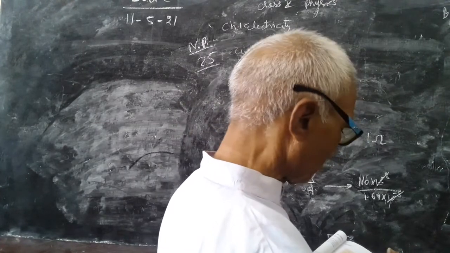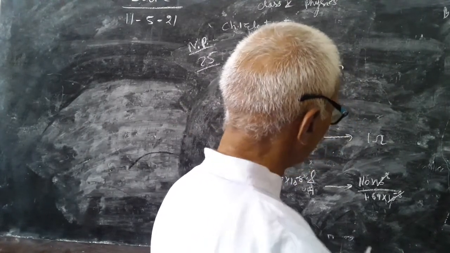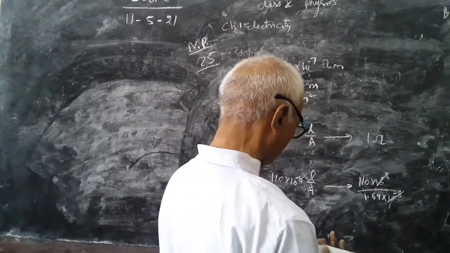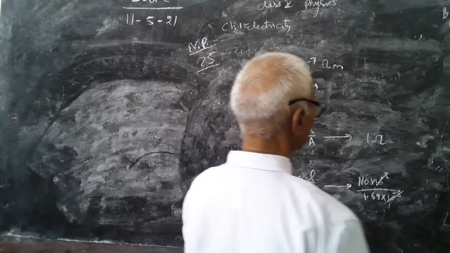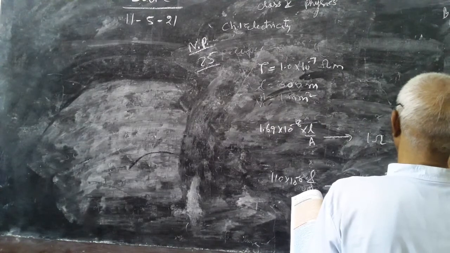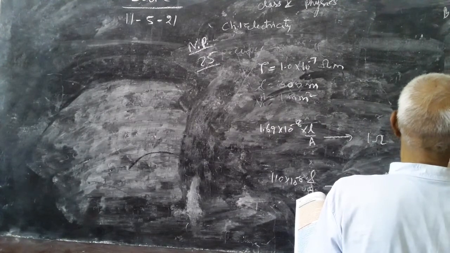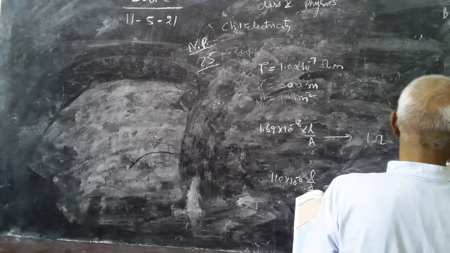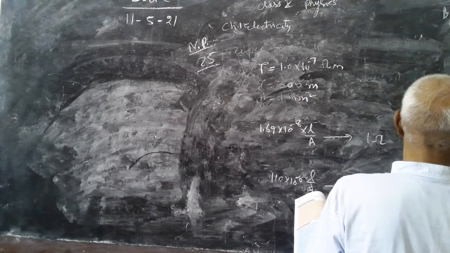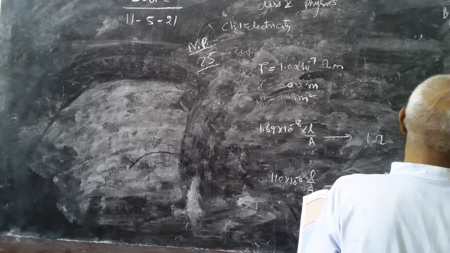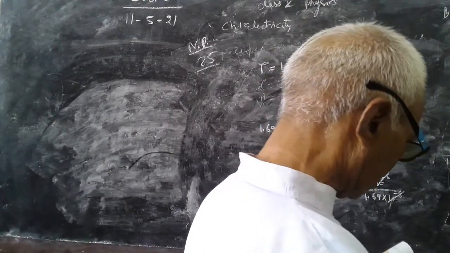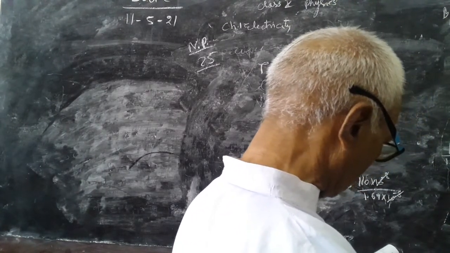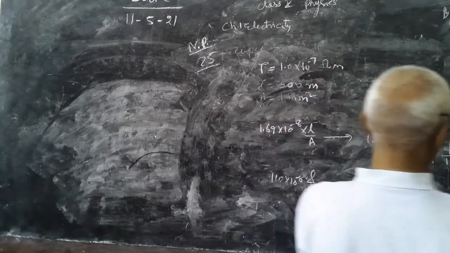It will come about how much? 110 divided by 1.69. Here options are given. If this figure is divided, then 6 times something comes. So about 60 ohms.